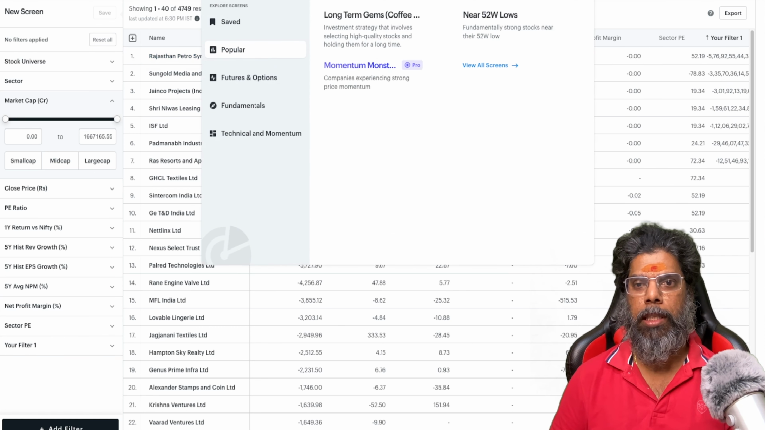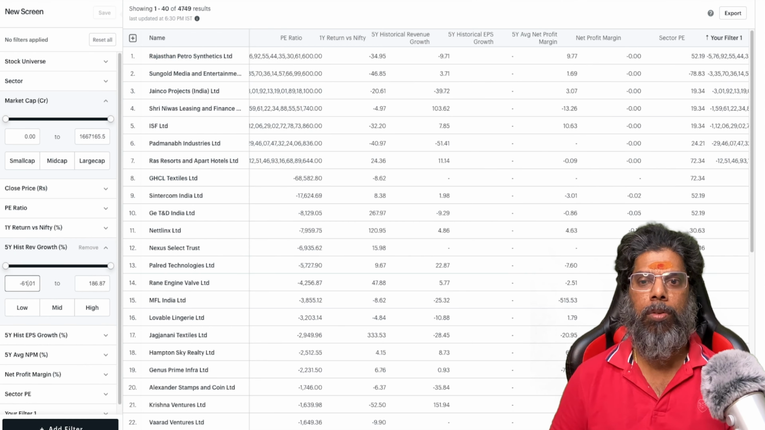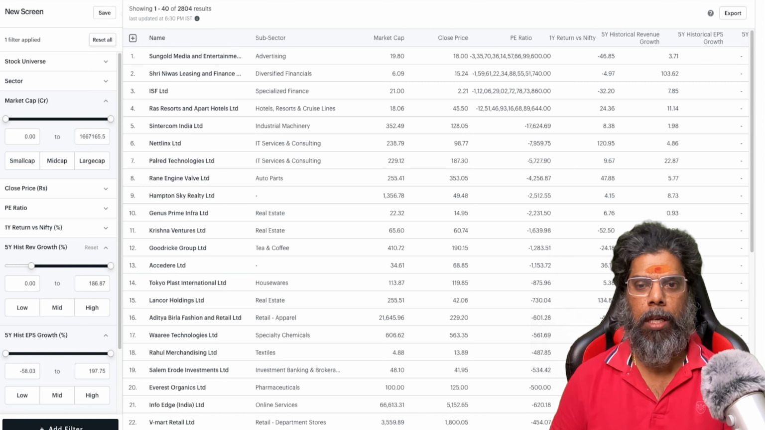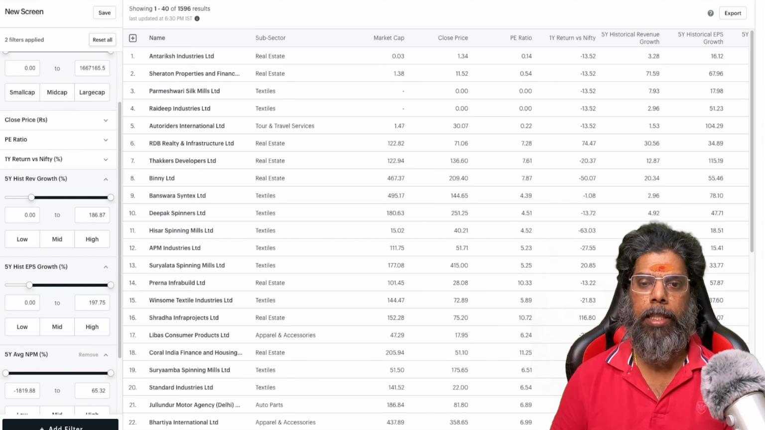So what I need to do is go to 5-year return. I don't want negative return based stocks. Okay, I need a positive past. The growth is supposed to be always positive. So just make everything minus to zero values.